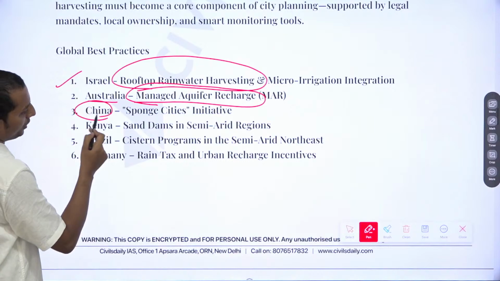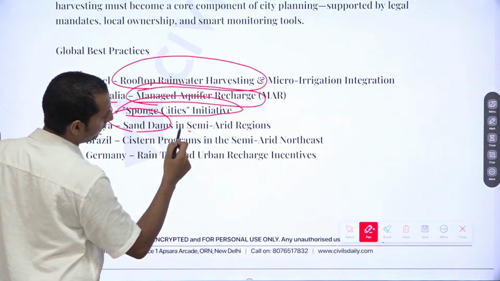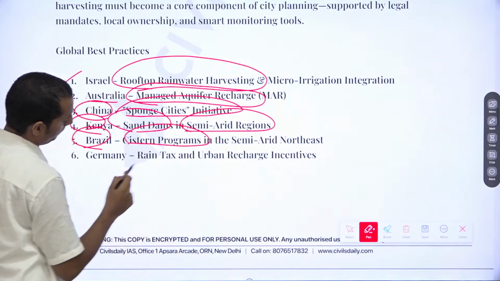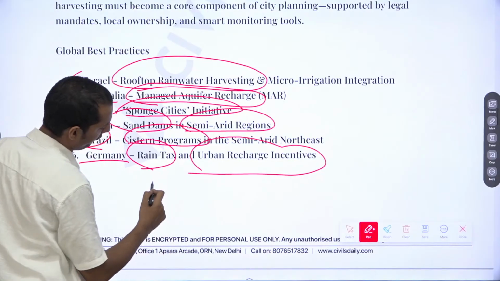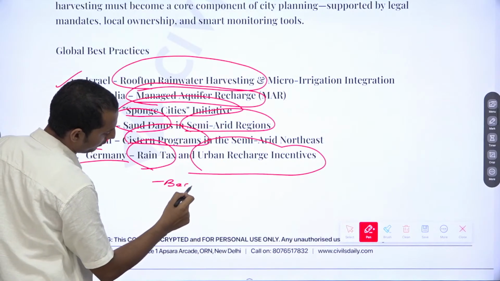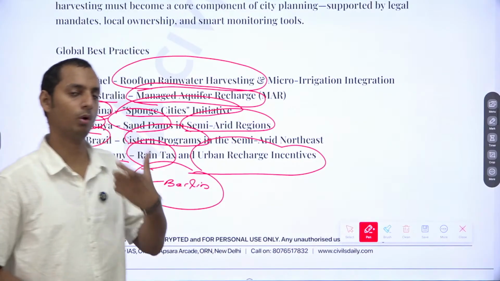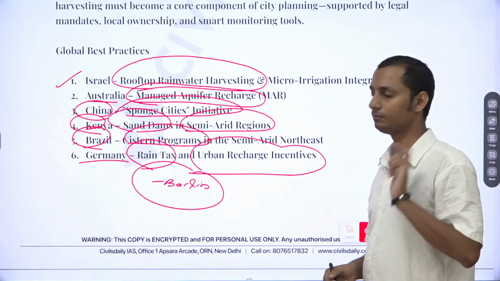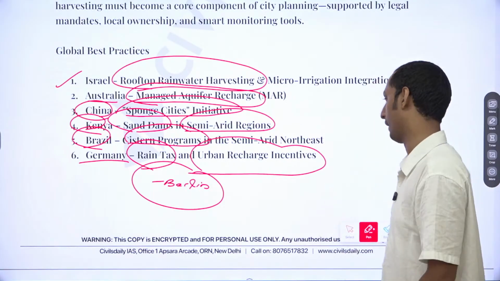You can mention China's Sponge Cities initiative, Kenya's sand dams in sand deserts, Brazil's cistern programs, and Germany's rain tax and urban recharge initiative in the city of Berlin. So in case of Berlin, almost all the houses have to construct this rainwater harvesting system, or else they'll be fined with a rain tax. Clear, everyone? So in the conclusion, go for global best practices as well.